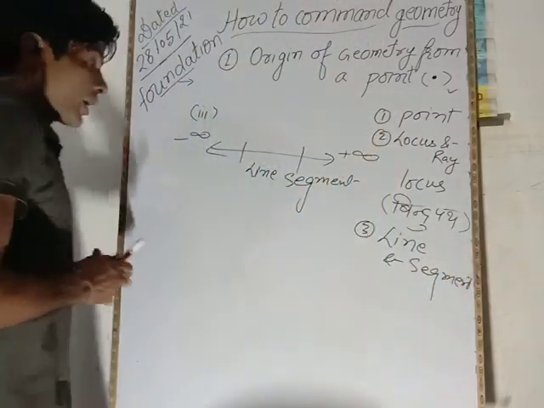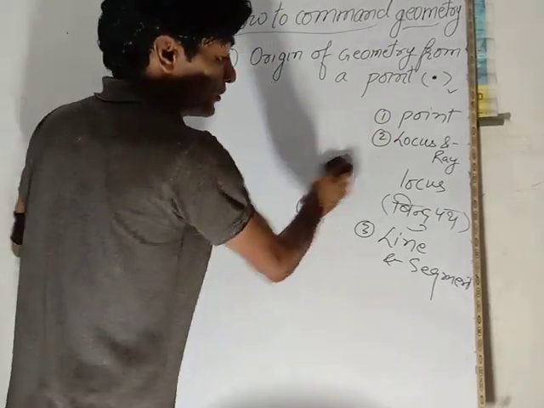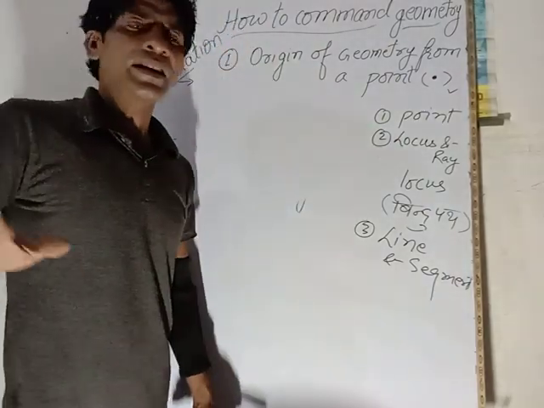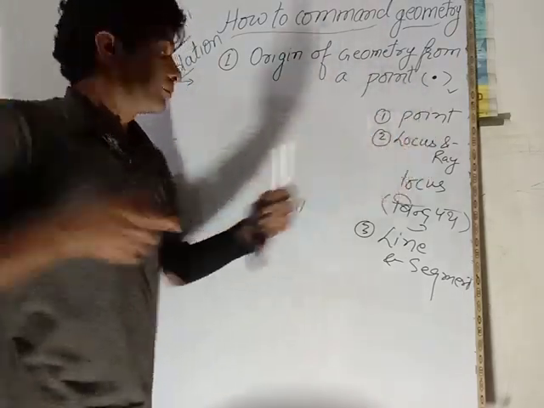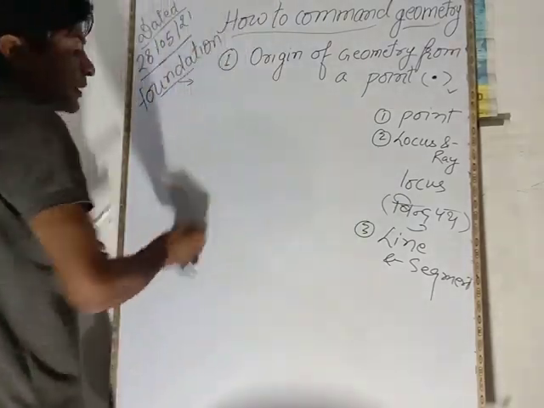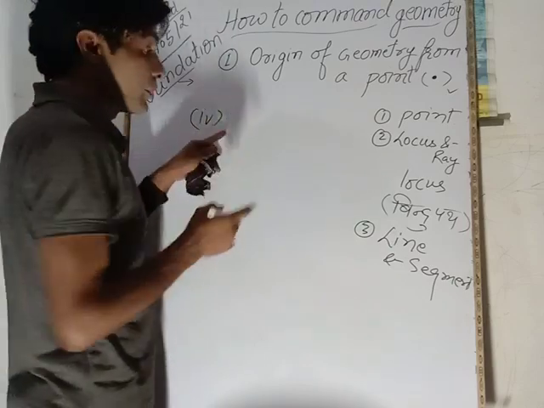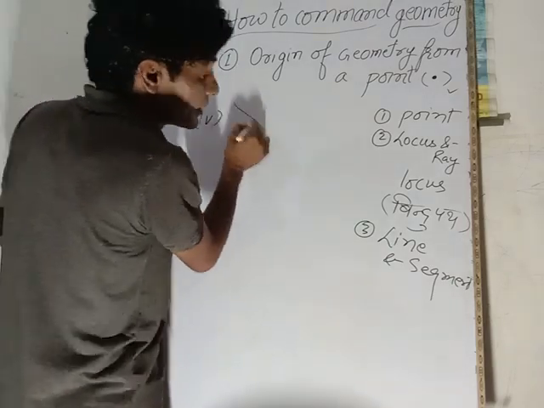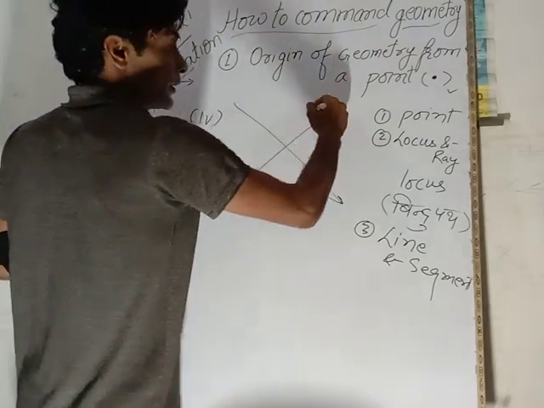Come on. Now the fourth point, now look, this is very interesting. Geometry has started from a point. Come on, and moving to the next advanced topics. Now the fourth one, just study. Now the fourth one, if two lines, namely line L and line M, right?